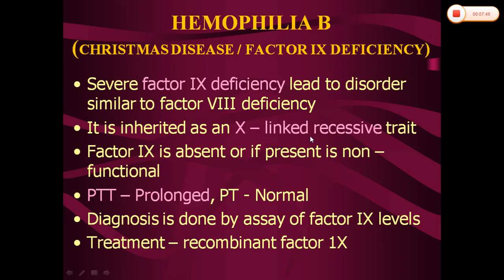Here factor IX is absent in the majority of patients, but in 15% of patients it is present. If it is present, it is non-functional. Here also the partial thromboplastin time is prolonged, but the prothrombin time is normal. The diagnosis is done by factor IX assay. The treatment is by giving recombinant factor IX.